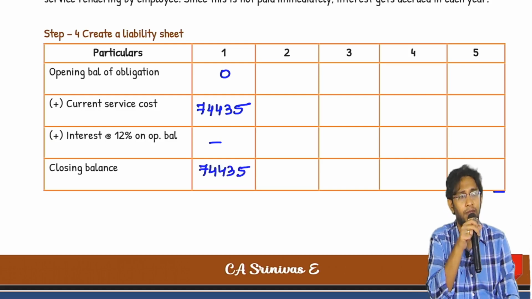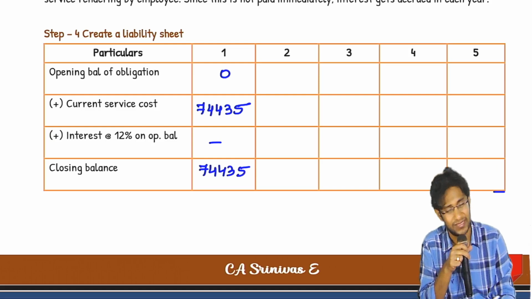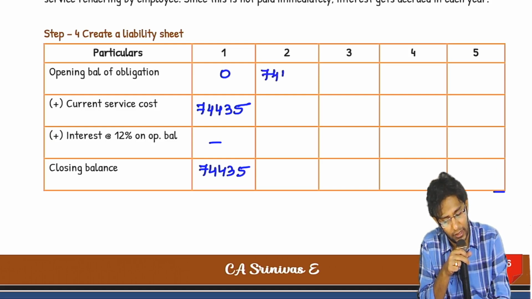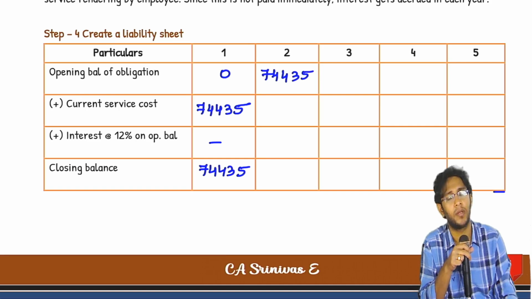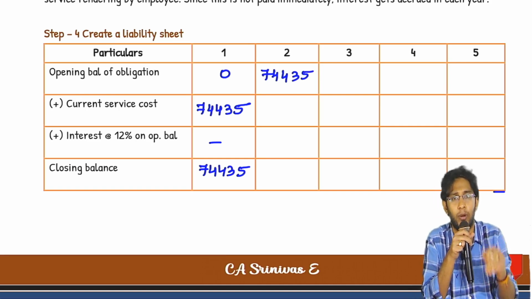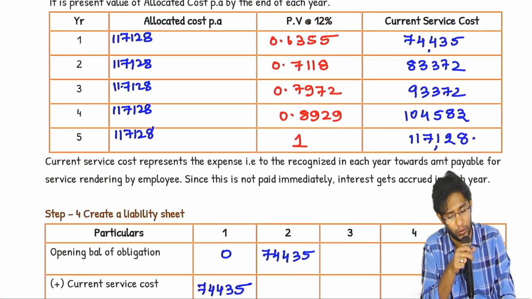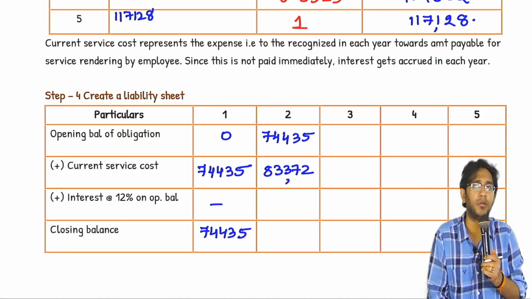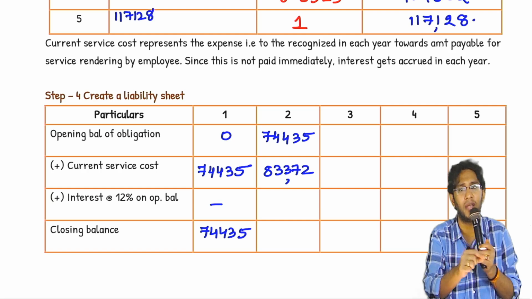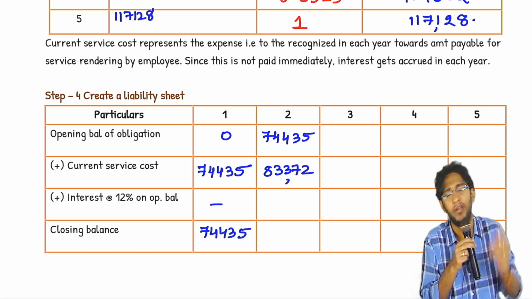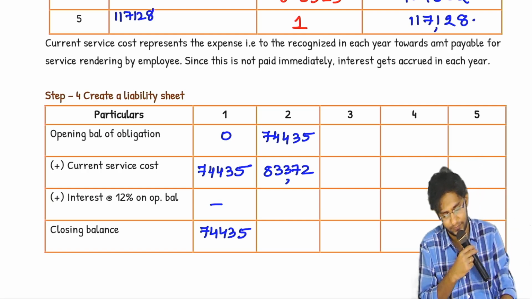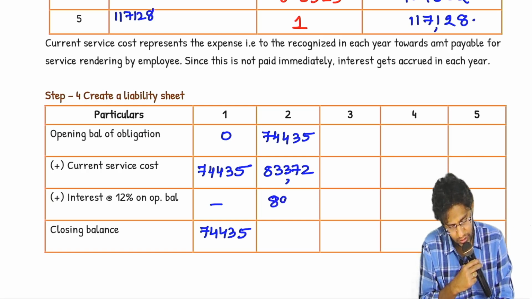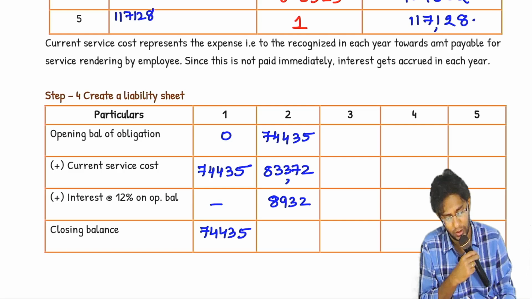When I come to the beginning of the second year, I already owe him this. Throughout the second year, he worked for me. For that, I again owe him the current service cost. But on 74,435, interest also has to be recognized. 74,435 into 12% is 8,932. Total item.